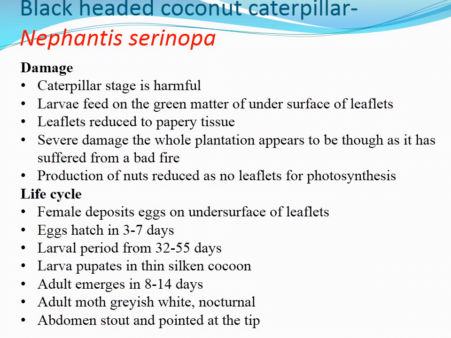Life cycle includes: female deposits eggs on undersurface of leaflets. Eggs hatch in 3 to 7 days. Larval period from 32 to 55 days. Larva pupates in thin silken cocoon. And adult emerges in 8 to 14 days. Adult moth, which is greyish white, nocturnal. Abdomen stout and pointed at the tip.